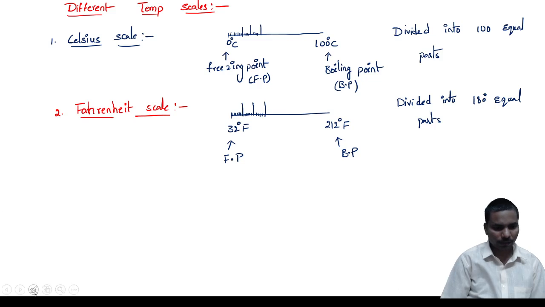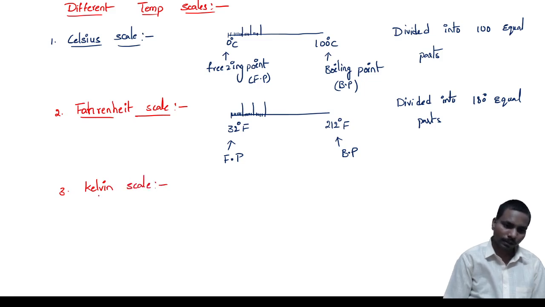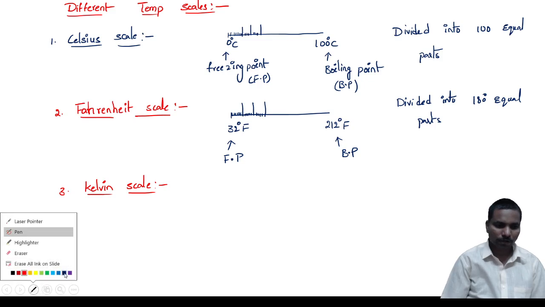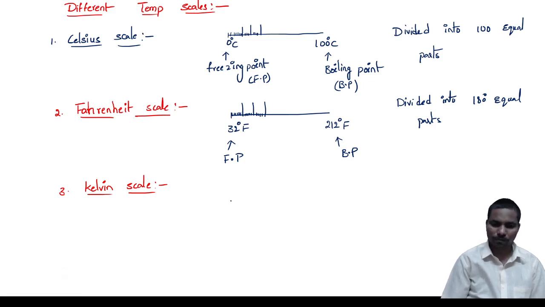The third one, very important: the Kelvin scale. The SI unit of temperature is Kelvin only. Does it start from 0 Kelvin?